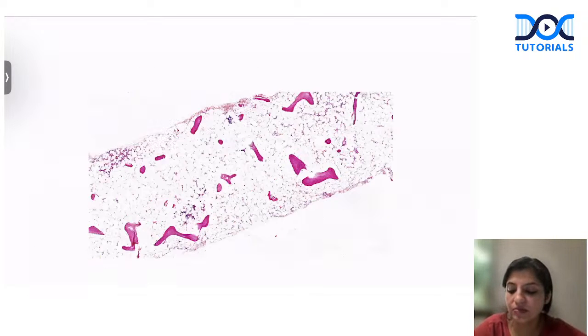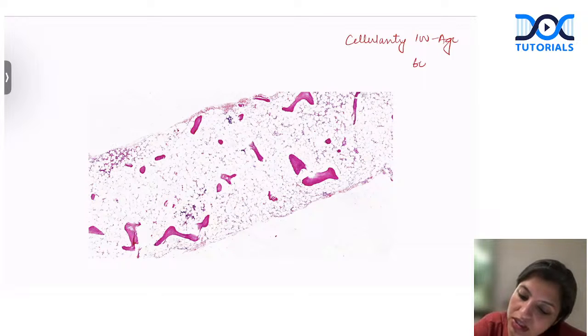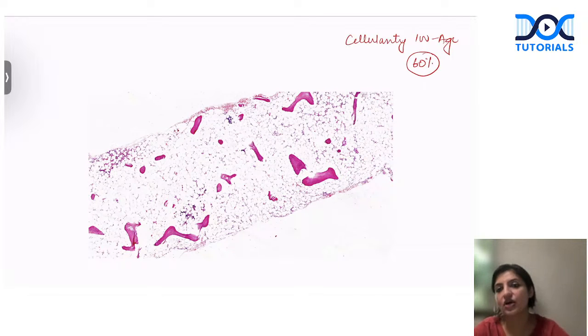So this is a typical case of aplastic anemia. The patient's age is 40, and the cellularity in the bone marrow is always calculated as 100 minus the age. So 100 minus 40, the cellularity should be 60%. Here the cellularity is less than 10%, so definitely it is aplastic anemia. That's how you diagnose aplastic anemia.